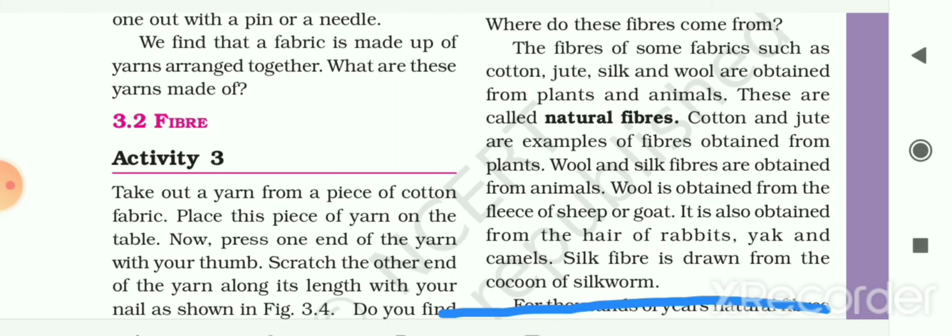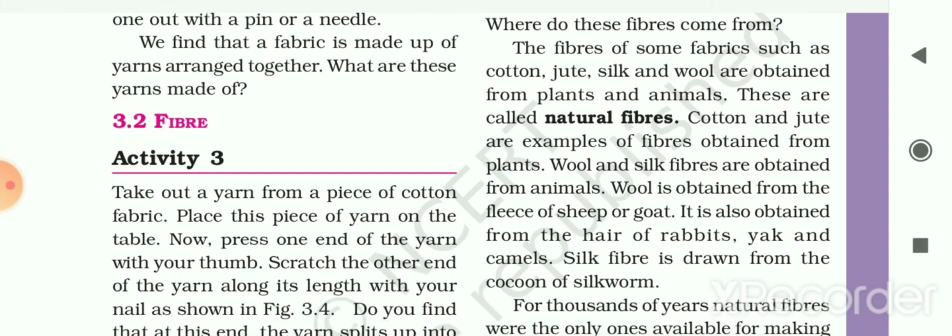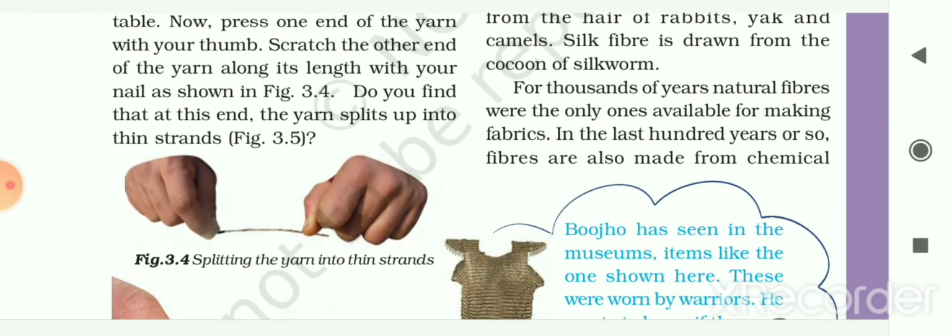So this is how the wool is obtained from animals, and it is also obtained from the hair of rabbits, yak and camels. And silk fiber is drawn from the cocoon of silkworm. So it is also obtained from the animals. Now for thousands of years, natural fibers were the only ones available for making fabrics. In the last 100 years or so, fibers are also made from chemical substance.